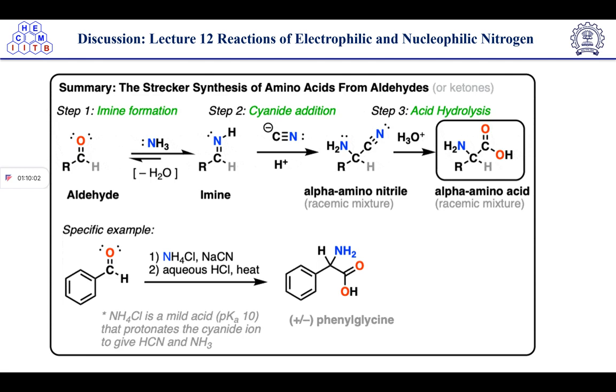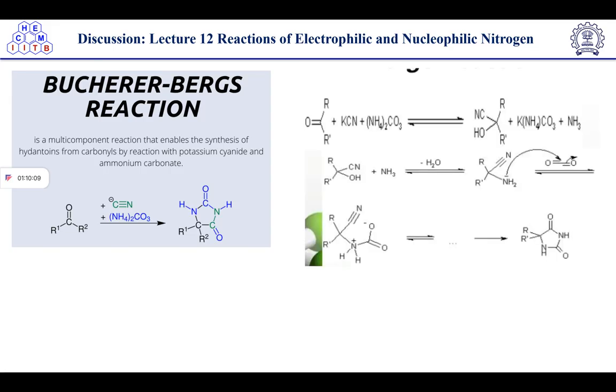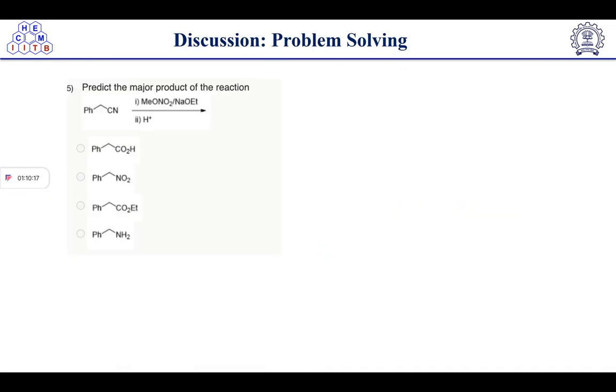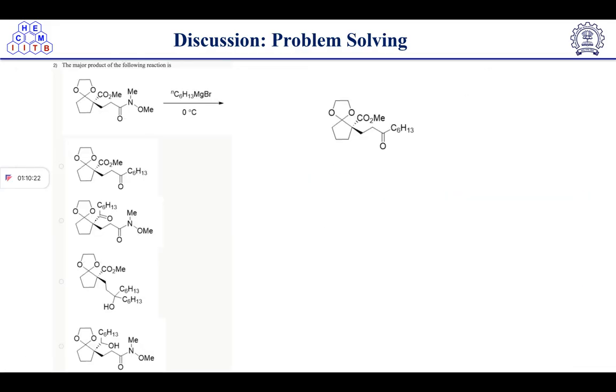So imine formation is there, alpha amino acid formation. Then the Bucherer-Bergs reaction, a multicomponent reaction. So here you can see the mechanism we have discussed. Now, an important reaction I'm going to tell you today.